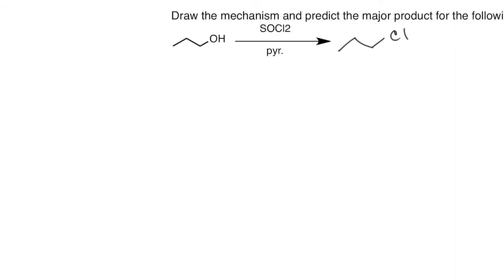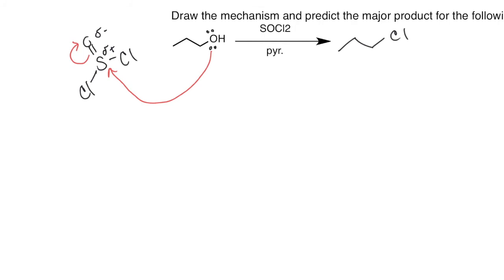So SOCl2 has this Lewis structure. Let's take a look at the mechanism. We're going to be in basic conditions. We're not going to protonate that OH, but it will attack something. In fact, if we look for our most electron poor atom here, we can see that there's a dipole, right? So it can attack and open those electrons toward the electronegative atom.